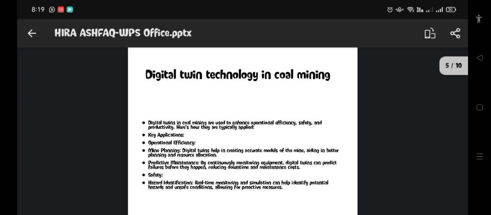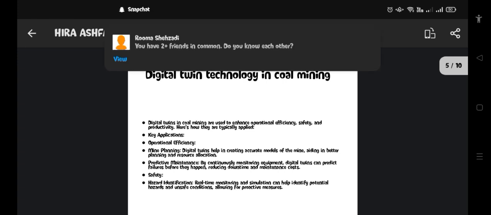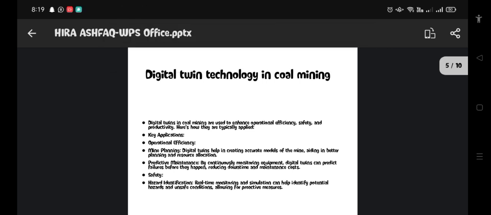First key point is mine planning. Second is predictive maintenance, and third is safety and hazard identification.